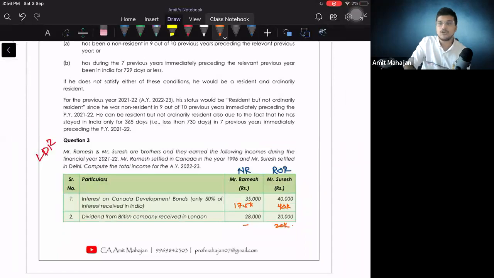So our question 3, we are going to do one question now, one question of residential status. But before that, we are going to take a quick break of 5 minutes, and then we'll start at 4:30 and go on till then. After that we'll end the session.